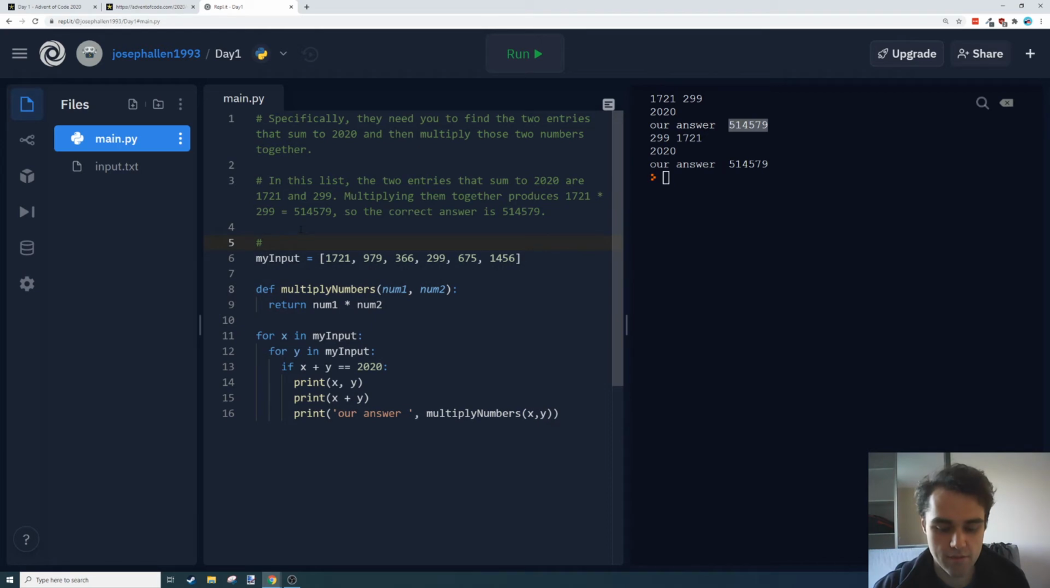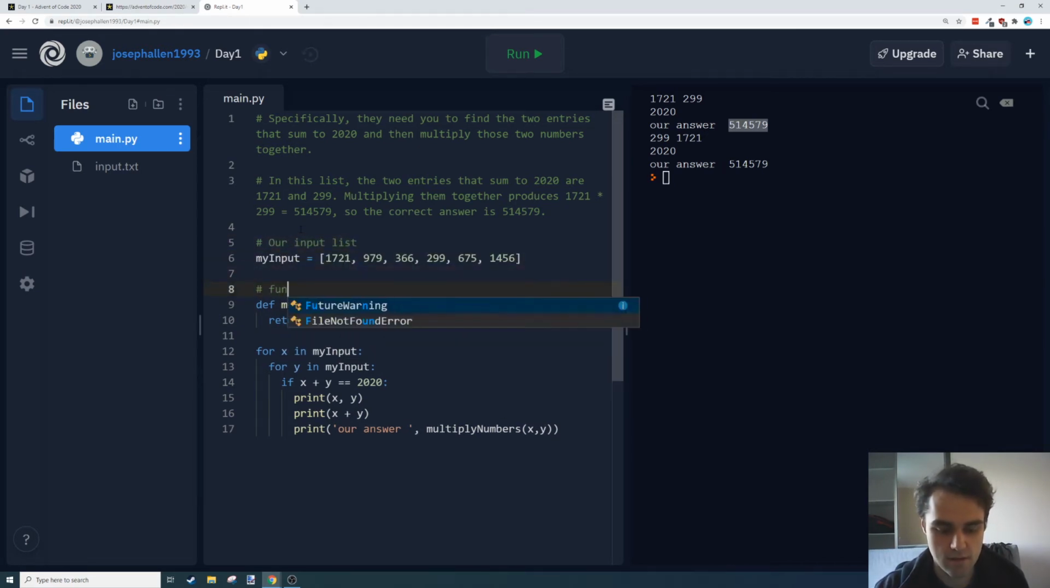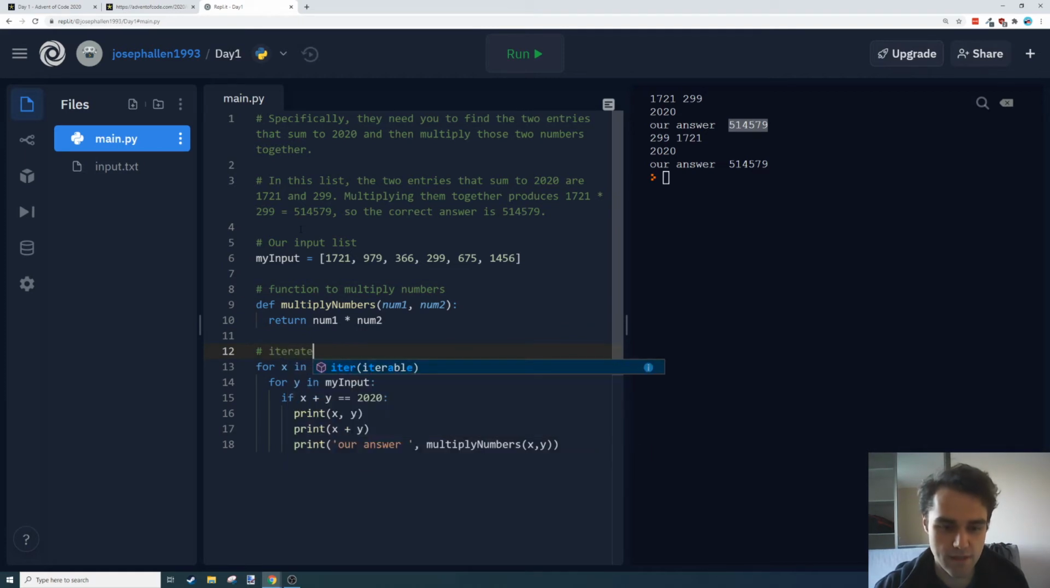So yeah, I'm going to write some comments out. Input list, function to multiply numbers, and iterate over our numbers to find our answer. I don't know what to say that's better than that.